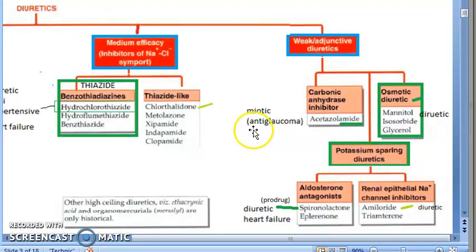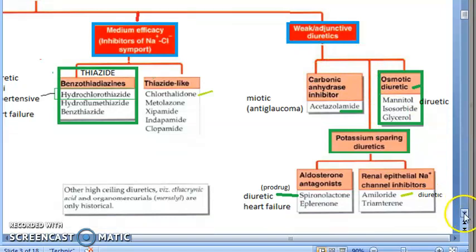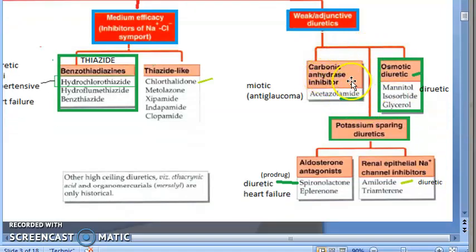Moving on guys. Weak adjunctive diuretics. Let us look at weak adjunctive diuretics. So these are weak diuretics. Carbonic anhydrase inhibitor like acetazolamide. Acetazolamide is a carbonic anhydrase inhibitor. It is used in treatment of glaucoma. Okay. Obviously it will reduce the intraocular pressure.